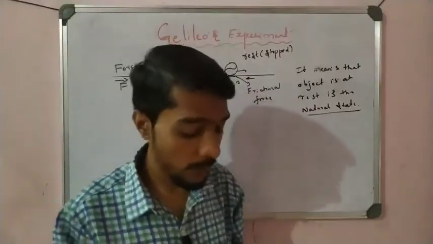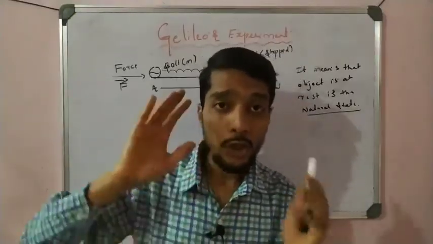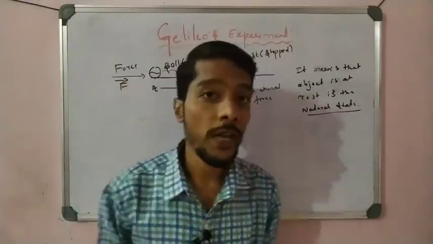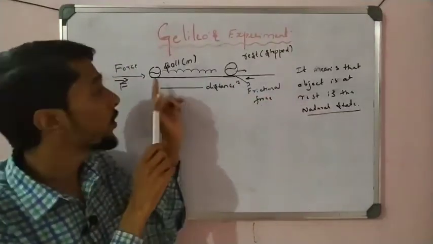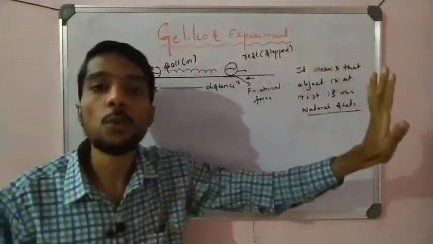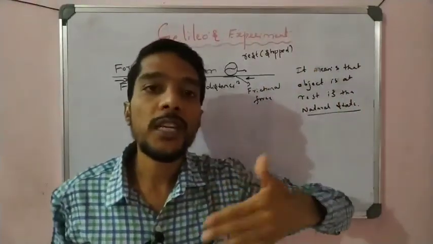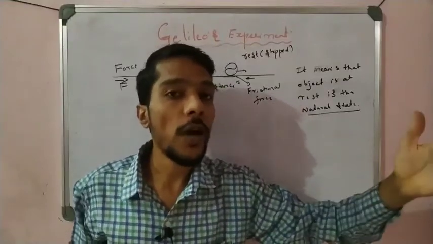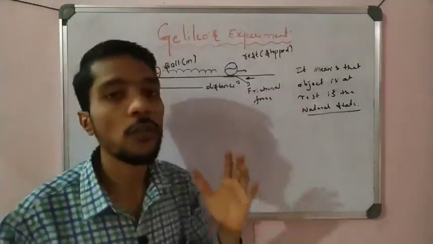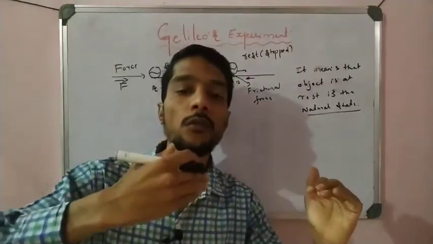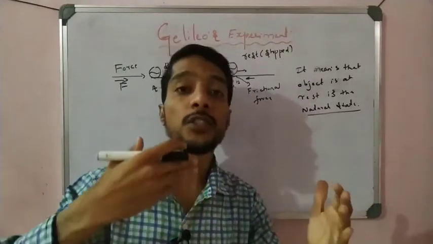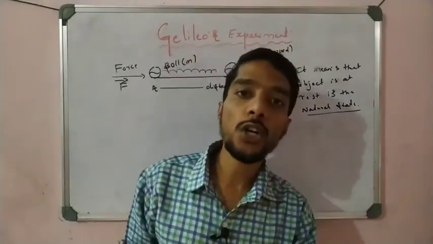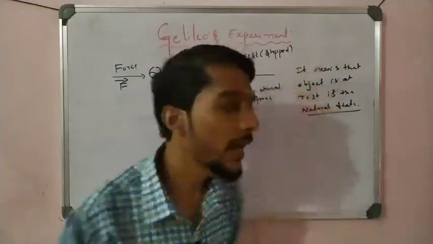It is very important to learn that in nature, an object remains at rest until a force is applied on it. This ball remains at rest until a force is applied. If you apply a force, the object starts to move with a uniform velocity. If we want to stop it, we apply an external force, or there is a frictional force which stops the body. To change the state of the body from rest to motion or motion to rest, we require a force. That is very important.